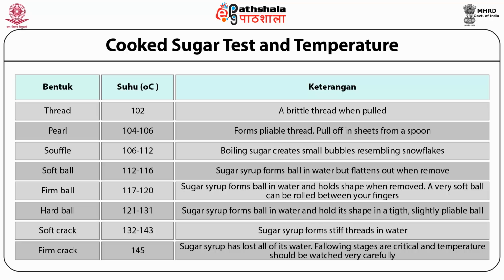Next is soft ball stage, which comes around 112 to 115 degrees Celsius. The sugar concentration at that stage is around 85%. The syrup will form a soft sticky ball that can be flattened when removed from the water. This stage is used for caramels, fudges, pralines, fondants and buttercreams.